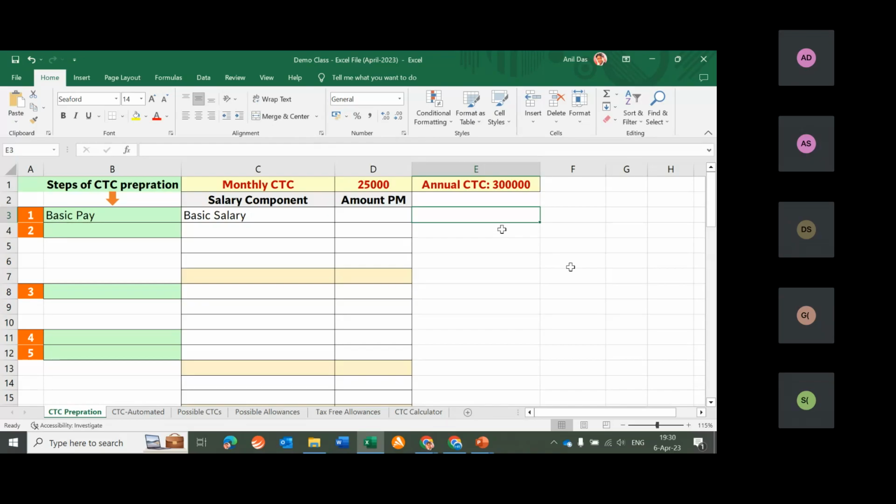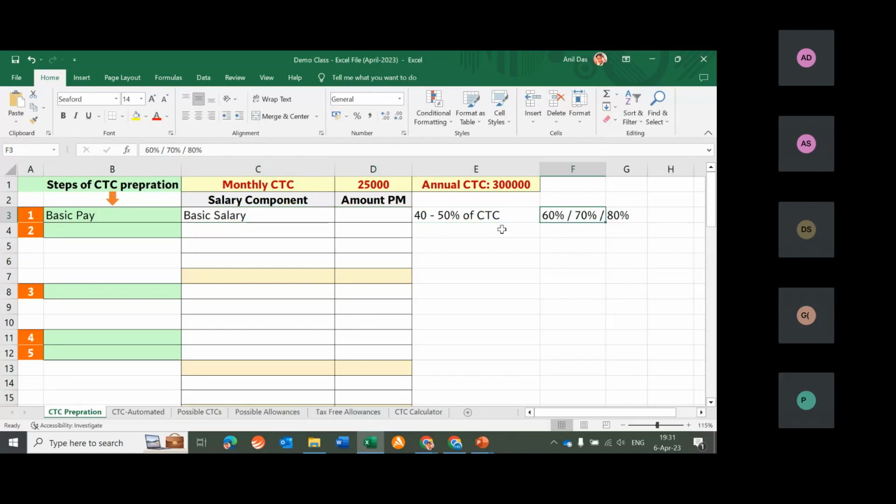So let's go as per the practices in the market. Basic salary is normally decided as 40 to 50% of CTC. Why is it decided as 40 to 50% of CTC? There is no labor law which is saying that basic has to be 40 to 50%. If you want to keep 60%, or 70%, or 80%, you are free to keep that also. There is no law which is saying that basic has to be 40 to 50% of CTC.